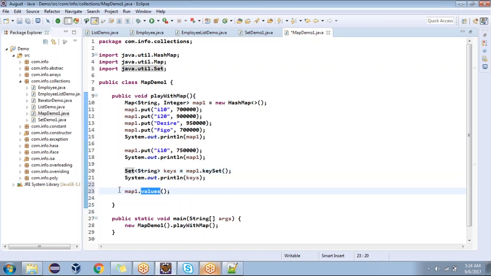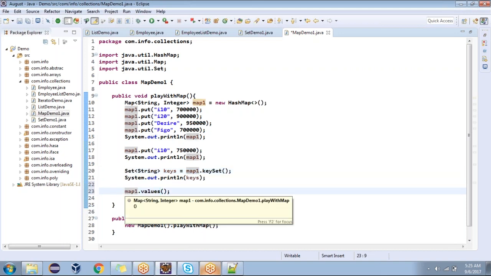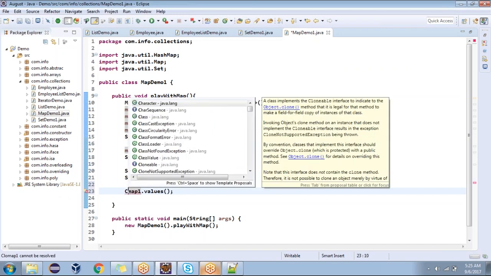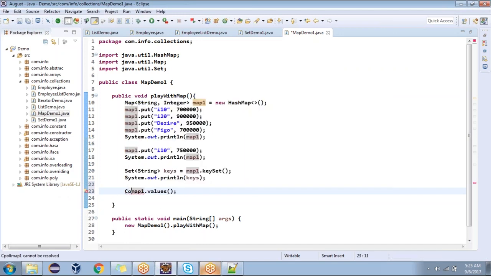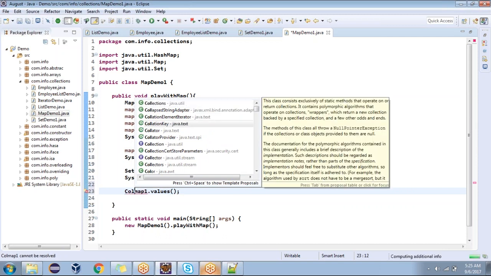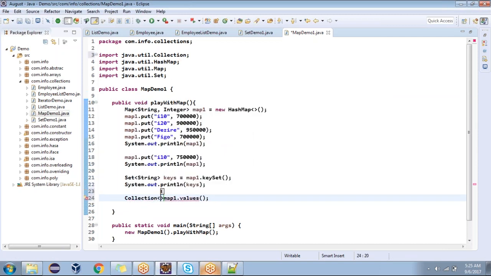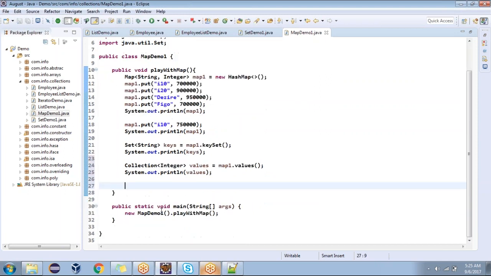Coming to the value, here it is a list. Why list? Values can be duplicated. List allows duplicates. List's super type is what? Collection, not collections. Okay, I'm going to tell this values also in multiple ways. You guys are with me? It retrieves only the values.